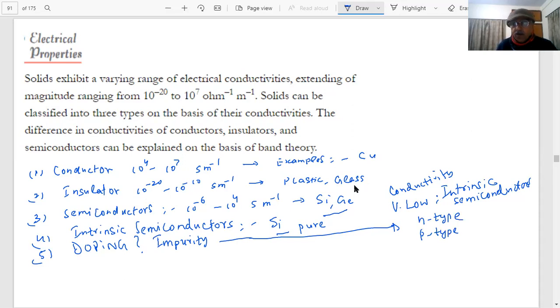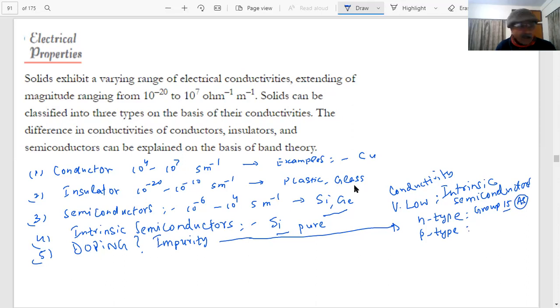N type are electron rich, and there is doping of group 15 elements like phosphorus or arsenic. In where, student? In pure semiconductor like silicon. Okay, so group 15 like arsenic is added in silicon.